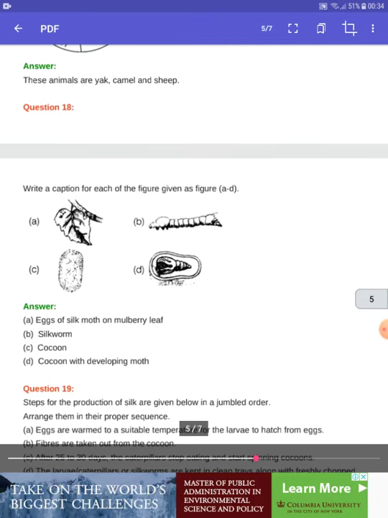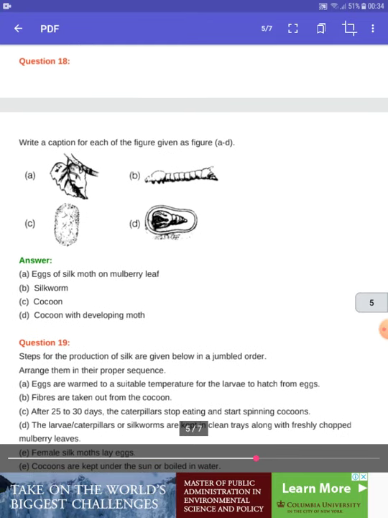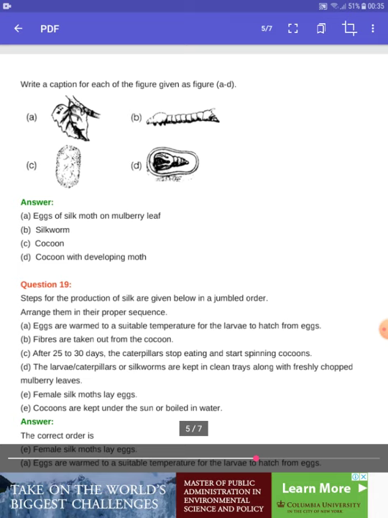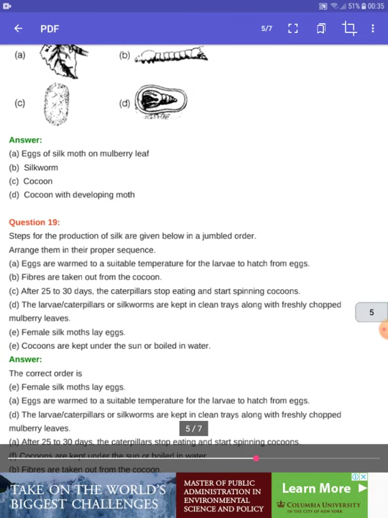Next question, question number 18. The question is, write a caption for each of the figures given as figure A to D. And what we have to do is write a caption. The first one is the egg of the silk moth on mulberry leaves. In the second one, that is the silkworm. The third one is the cocoon, and the next one is the cocoon with the developing moth.